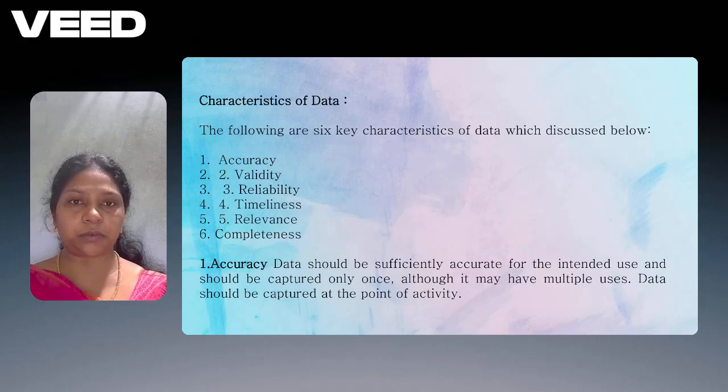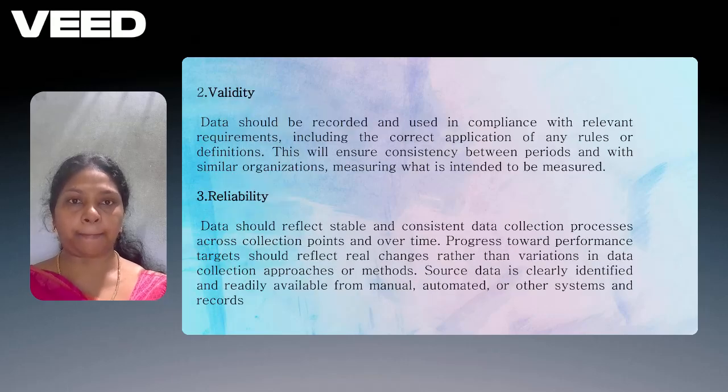The characteristics of data. The following are the six key characteristics of data which are discussed below: accuracy, validity, reliability, timeliness, relevance, and completeness. Accuracy: data should be sufficiently accurate for the intended use and should be captured only once. Although it may have multiple uses, data should be captured at the point of activity.